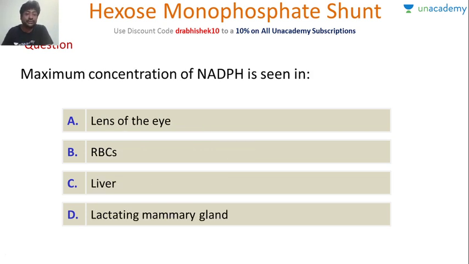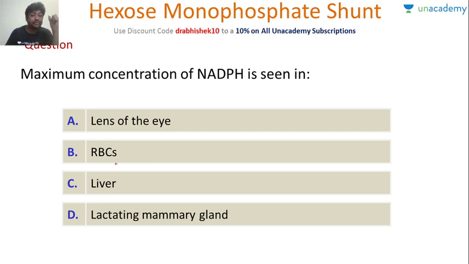This is a very good question. Maximum concentration of NADPH is seen in. Try and answer this question. It's a little different question. So which of these organs has zero tolerance for it?